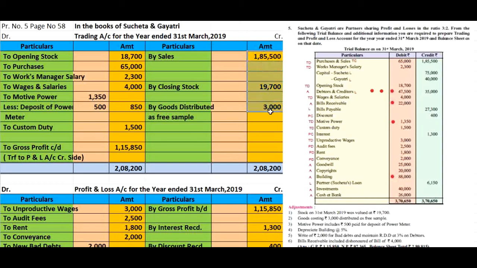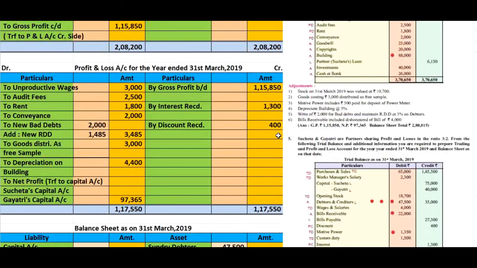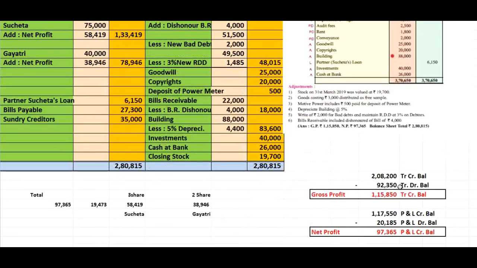Here you will see the total of credit side is ₹2,08,200 and the total of debit side of trading account is ₹92,350. Here you will get the credit balance of trading account, and you know that the credit balance of trading account is called gross profit.